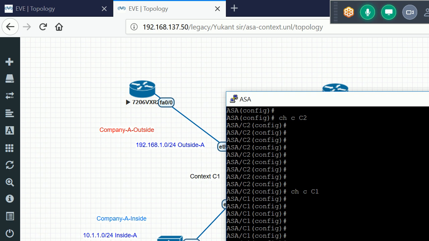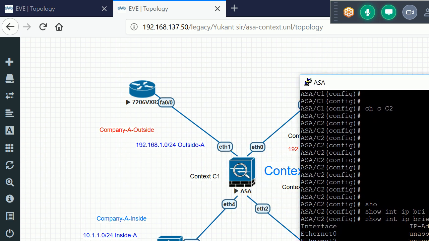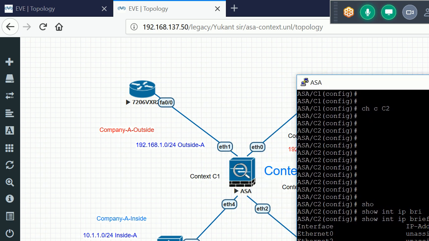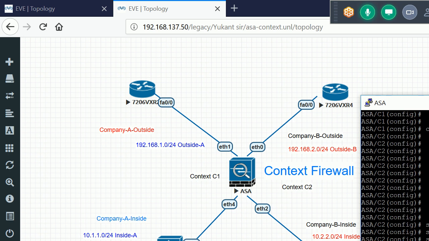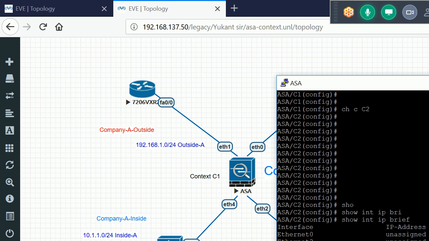So let me go inside my context c2. Let me start the configuration here. So let me first check my interface. Show interface ip brief. I have two interfaces. So let me assign the IP address to them. Ethernet 0 is my outside interface, and outside I'm using the 192.168.2.0 network. So we don't need to run no shut here.